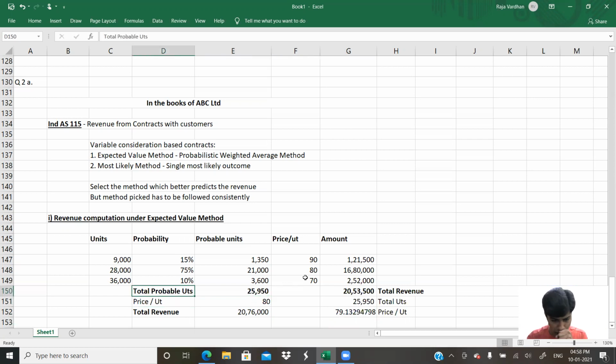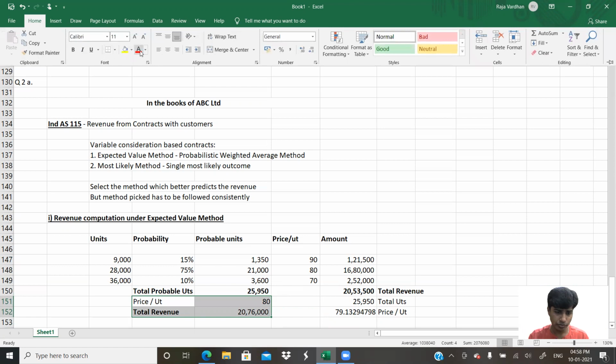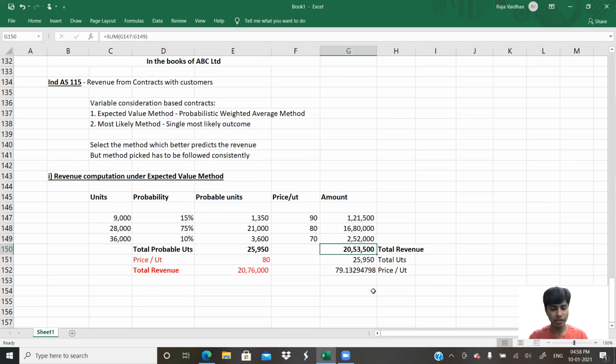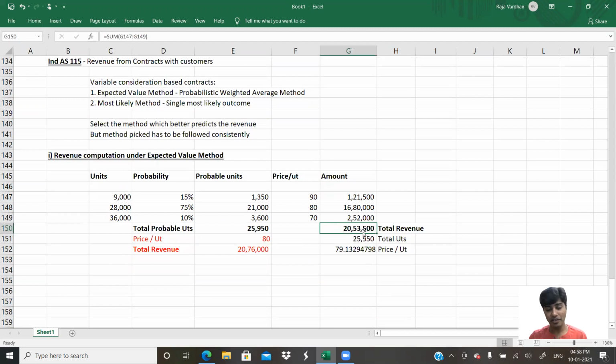So I'll just mark this part in red, which I am suggesting you not to do, and the rest of our answer will stay in black. So this is our revenue: 20,53,500 is our revenue under the expected value method.